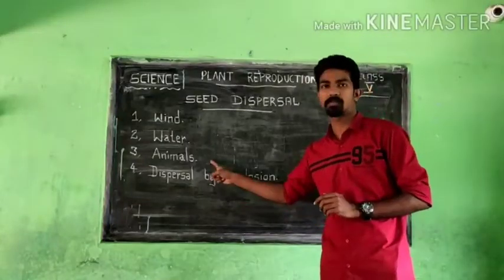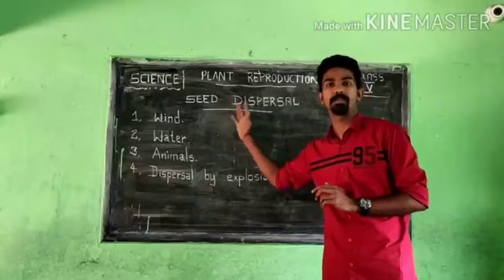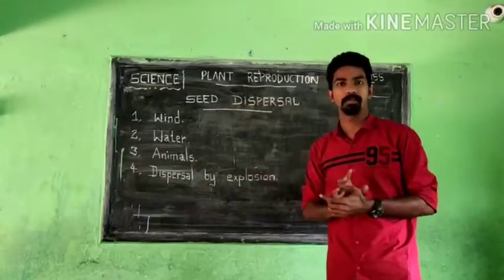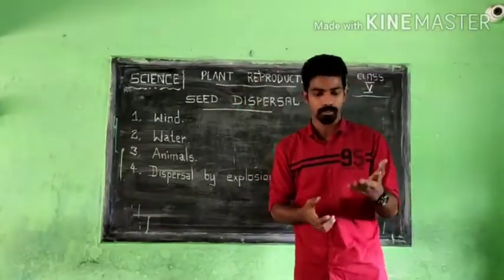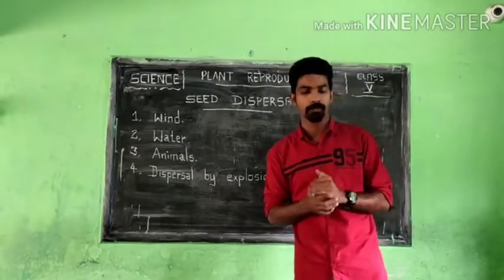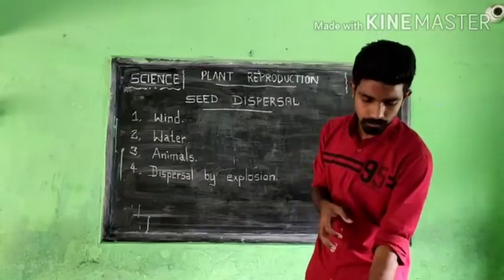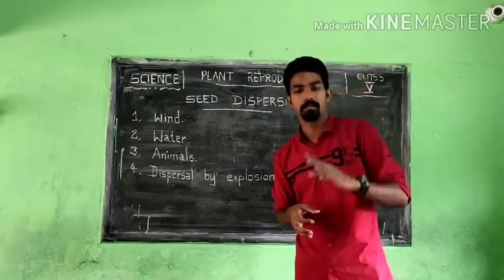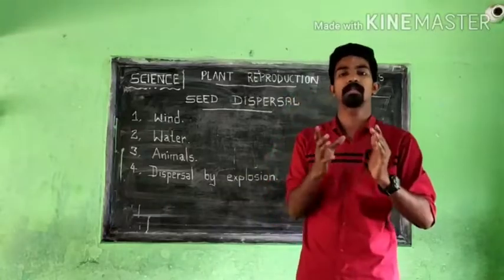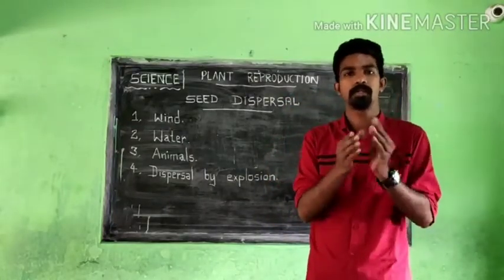So animals also help plants to reproduce through seed dispersal. That is the third one, animals. Next, page number 6. Next one is dispersal by explosion. Some fruits or vegetables, like ladies' fingers, balsam and peas, as given in your textbook, do something when they get matured.